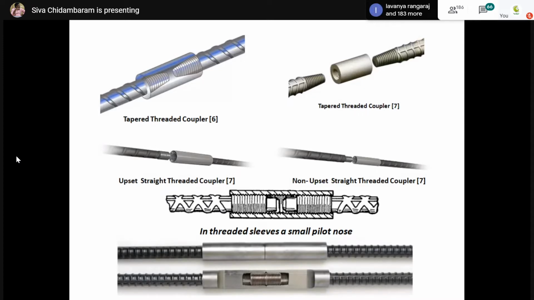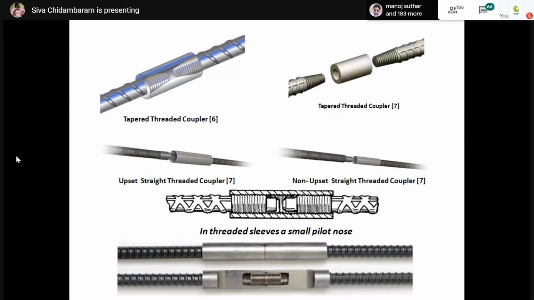Suppose you are using stirrups at this particular point, the stirrup size will also vary. This is 16 mm, so it becomes 26. Just imagine if it is 32, 36, or 40, what will happen? In that circumstance, the coupler diameter will be very large, and the wall thickness will also be very large. Let us say a 32 mm bar may have at least 10 mm wall thickness on both sides, which means 32 plus 20, around 52 mm diameter exactly at the coupled point.